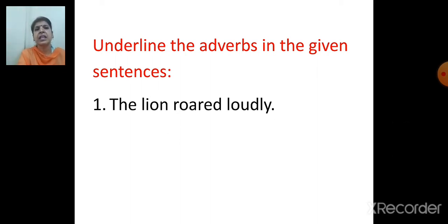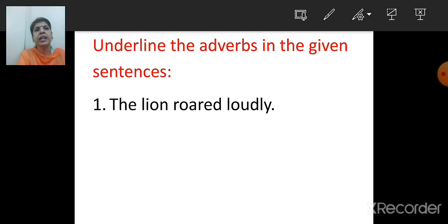First sentence: the lion roared loudly. Now what we have to do? We have to underline the adverb. So which is the adverb here? The lion roared loudly. The adverb is, yes, loudly. It is more about the verb, that is roared, right?